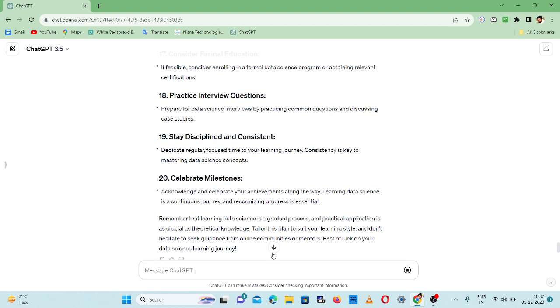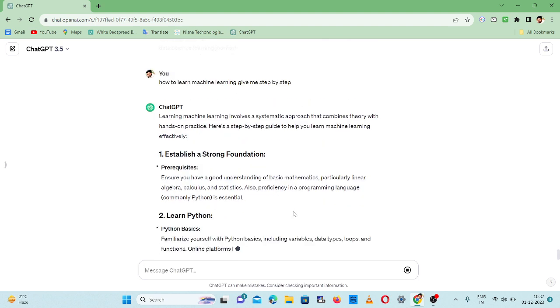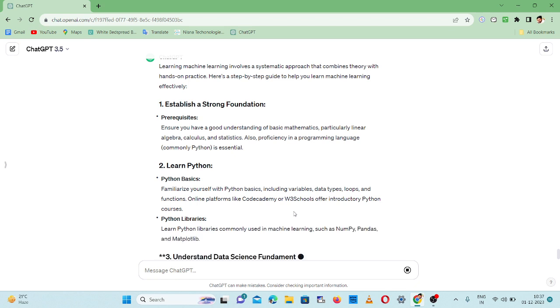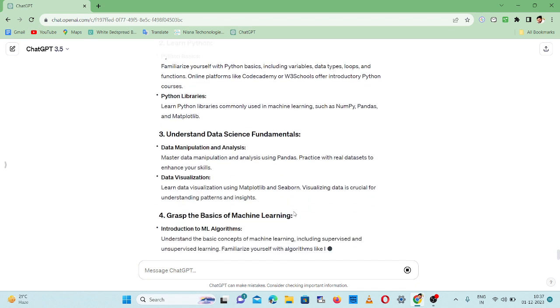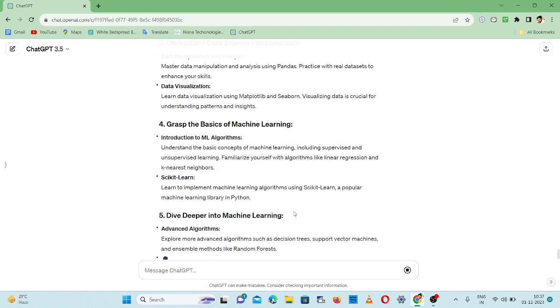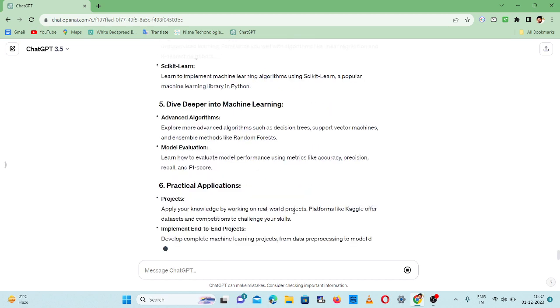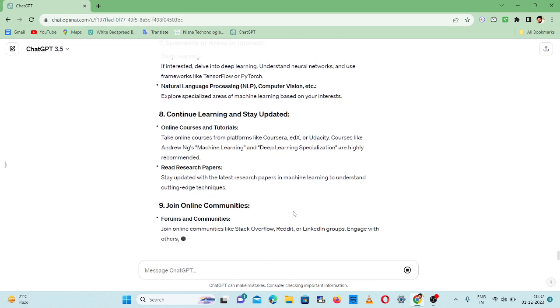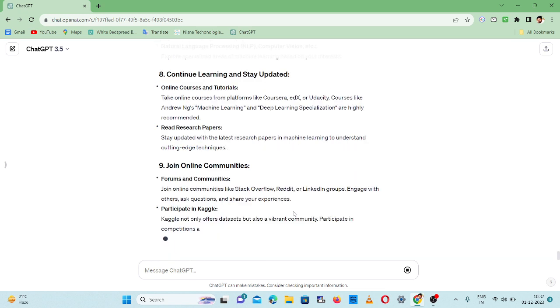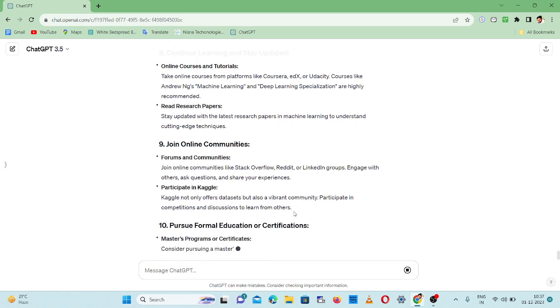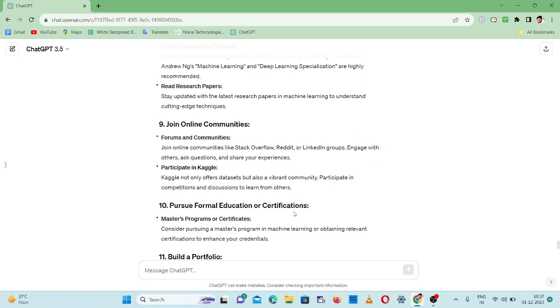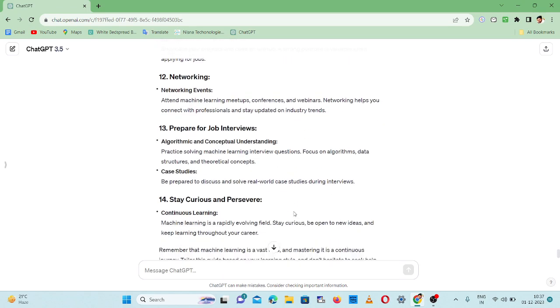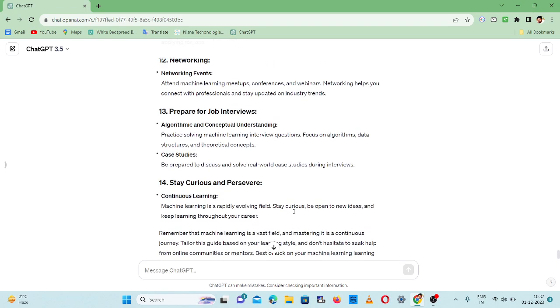I don't know what concepts are present in machine learning, so I need to ask ChatGPT how to learn machine learning and give me the steps. It gives around 14 points.